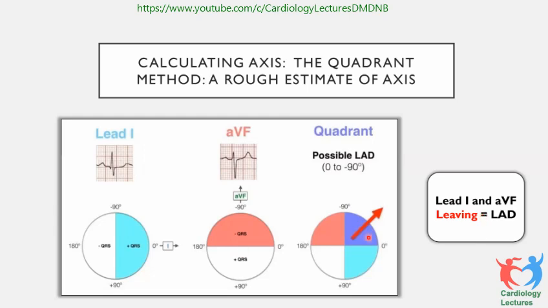Either you can picture this like a quadrant, or you can remember it simply like we used to in MBBS. If lead 1 and AVF are leaving each other, it's a left axis deviation. It basically says the same thing. 1 and AVF leaving each other means 1 is positive, AVF is negative, then it's a left axis deviation. I think it is very easy to calculate the axis if you consider the first 2 leads, 1 and AVF.